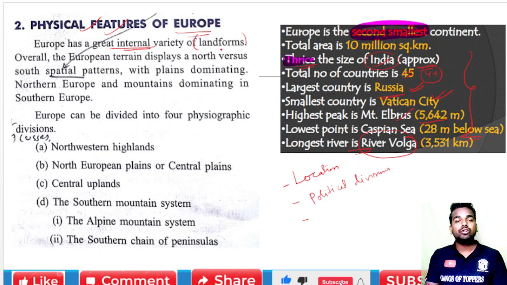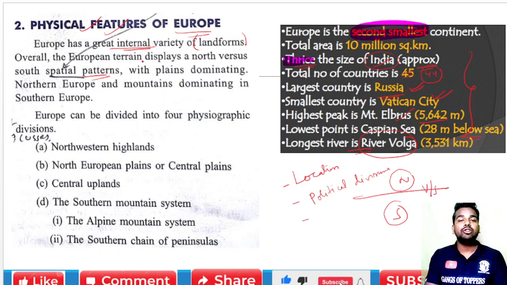We will see that Europe has a great internal variety of landforms. Overall, the European terrains display a north versus south spatial pattern. That means in the north the arrangement pattern will be different, and in the south the arrangement pattern will be different.